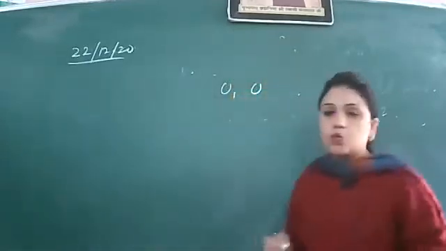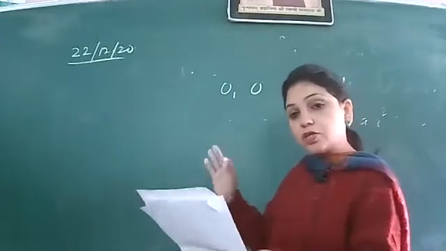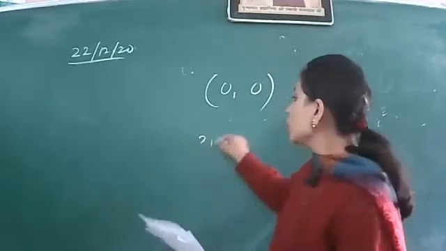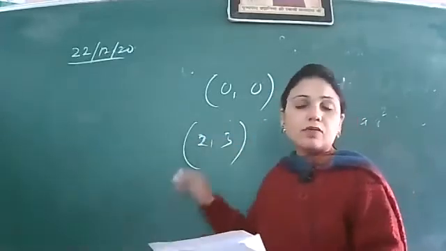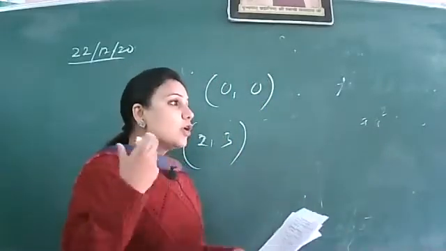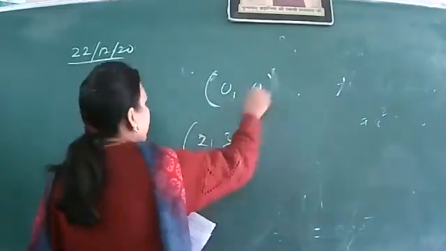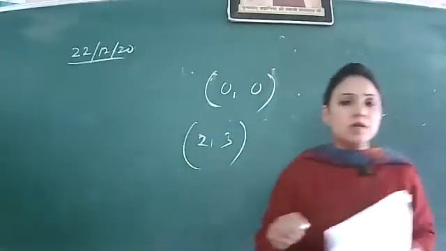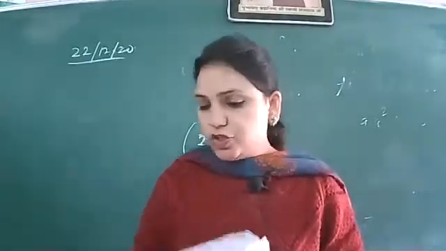You are writing it to be 0, 0. Is this the way to write the coordinates of a point? Whenever we are writing the coordinates of a point, that coordinate should be packed within brackets. Only then we consider it in two dimensions. If you are writing 2, 3, who bothers? It is coordinate geometry, no one. So when you put the starting bracket and ending bracket, then they become the coordinates of a point in two dimensions. So writing 0, 0 is not the correct answer. Writing (0, 0) within the brackets is the correct answer for the coordinates of the point of intersection of x-axis and y-axis, that is the origin, right?